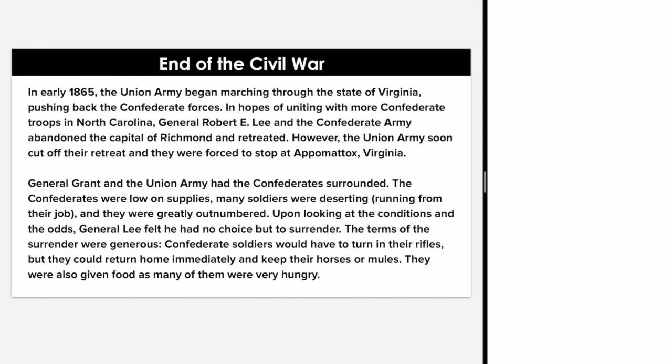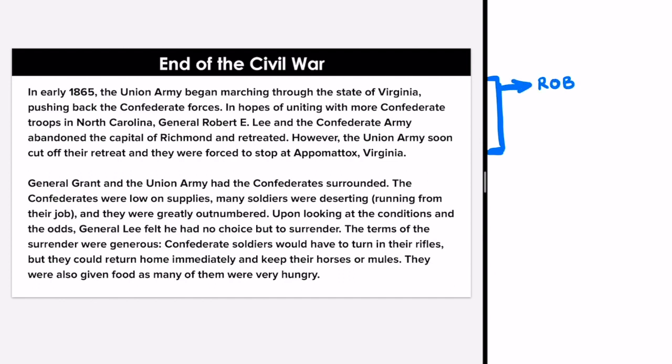All right, so before we keep reading, let's break down these two paragraphs. Let's start with this paragraph right here. Some important things I think are relevant in mentioning is that we see here in the second sentence, in hopes of uniting with more Confederate troops in North Carolina, General Robert E. Lee and the Confederate Army. What I want to identify as important is a connection. So the connection between General Robert E. Lee and the Confederacy.